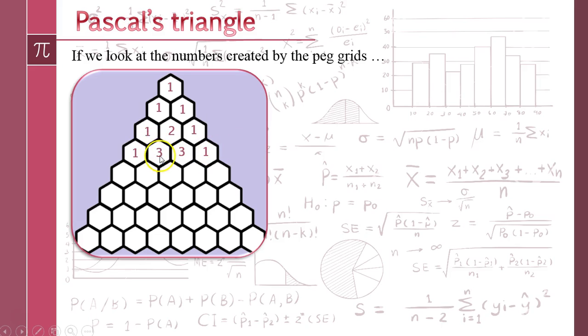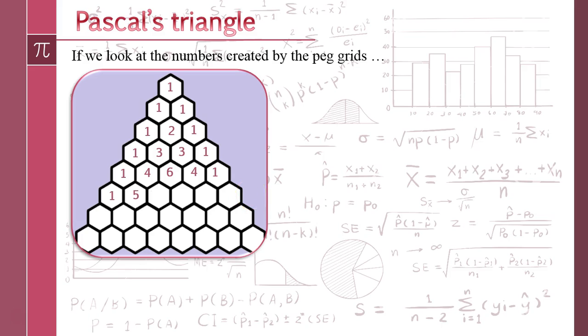And again, the 3 here is made from adding together the 1 and the 2. This 3 is made from adding together the 2 and the 1. The next row, that's the one we saw from the previous slide, 1 4 6 4 1. So technically, the one at the top is row 0, then we've got row 1, row 2, row 3, row 4. And then this next one here is going to be row 5. And again, we're going to get those values from adding together the 2 numbers above it.